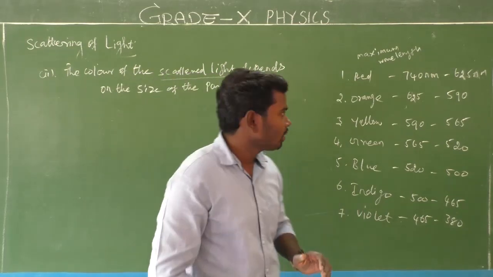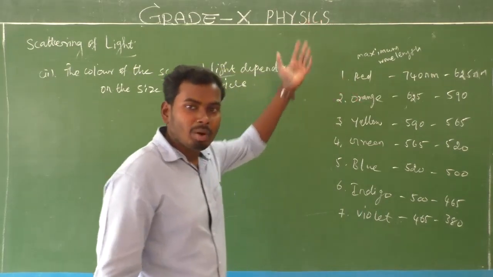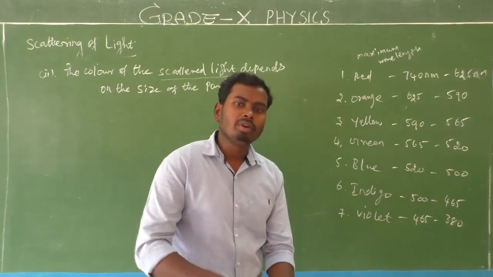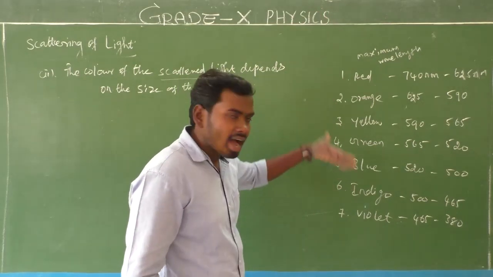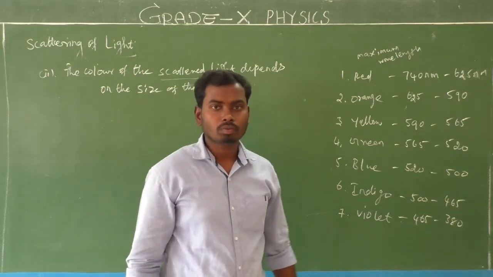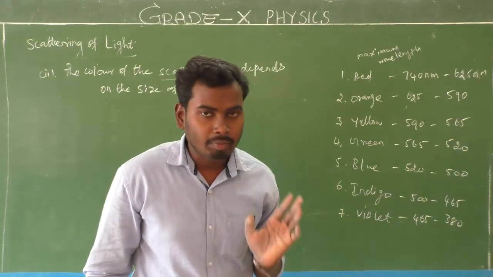Is it clear? Look at here. So red has maximum wavelength. Violet has minimum wavelength. Okay, look at here. Red has maximum wavelength. Violet has minimum wavelength. Is it clear? Yes, very, very simple.